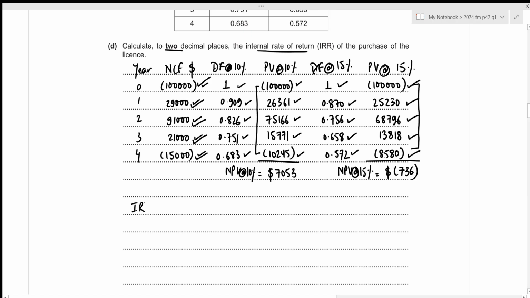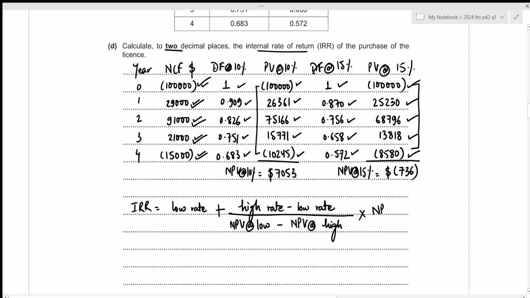So the formula for internal rate of return is we start with a low rate, then we add the difference. So that should be the high rate minus the low rate. Then we divide it by the difference between the net present values. So we start with the net present value at low rate, then subtract the net present value at high rate, and then multiply it by the net present value at low rate.